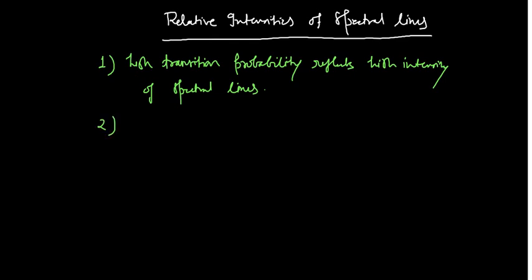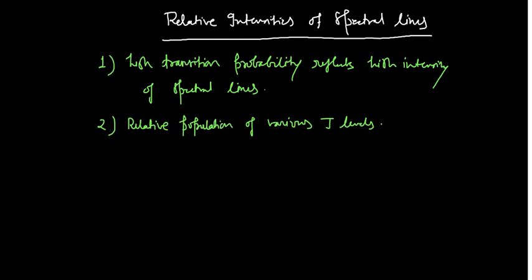Relative population of the various rotational energy levels, or the J levels. How many molecules are present in the different energy levels will also decide the relative intensities of the spectral lines.